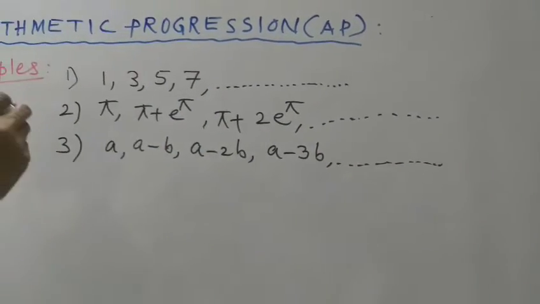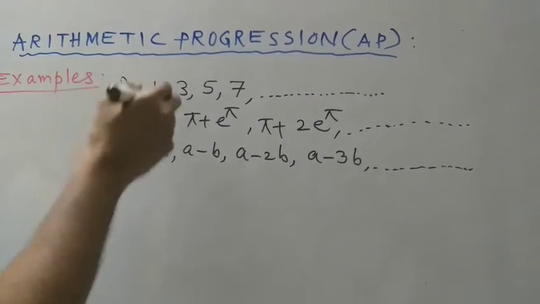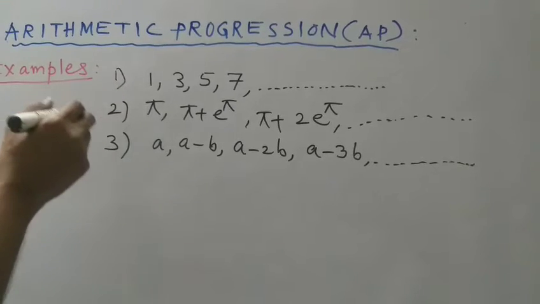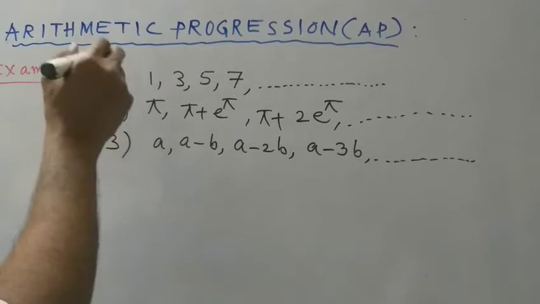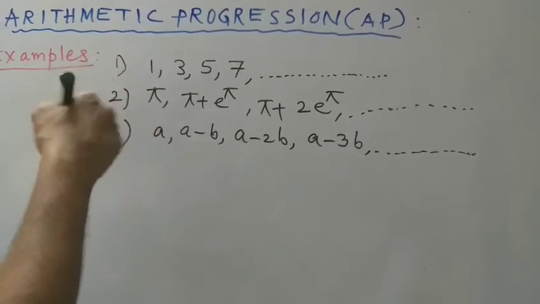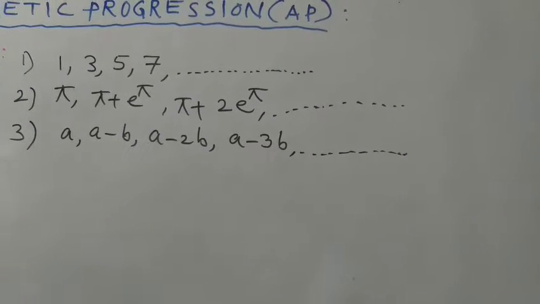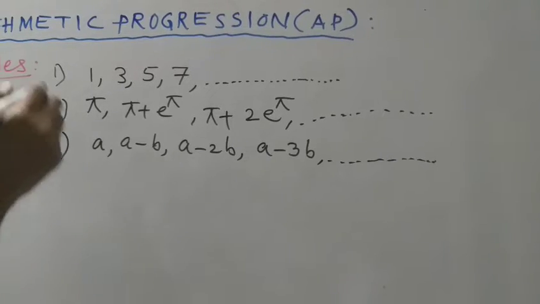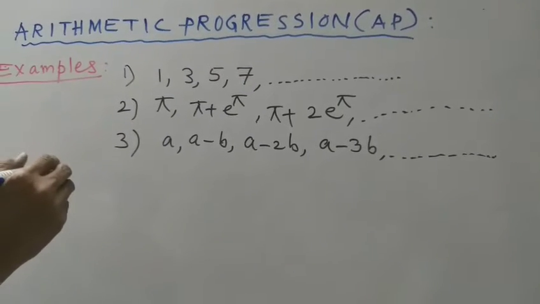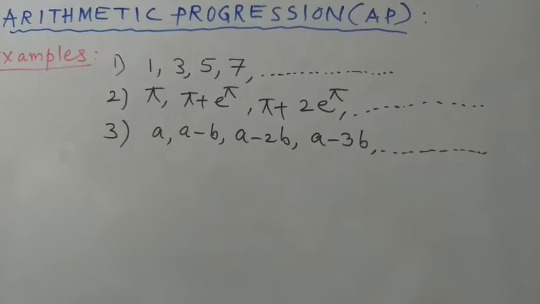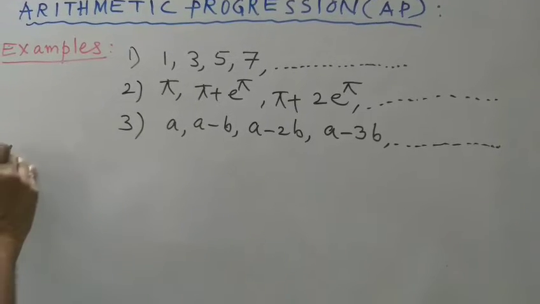These are the examples of arithmetic progression. But in each example, we have to check whether it is an arithmetic progression or not. That is going on now.